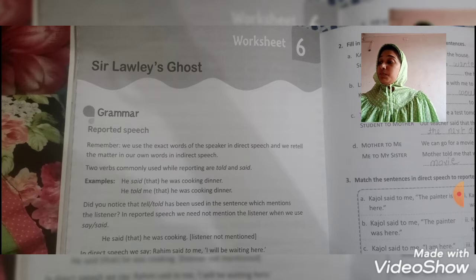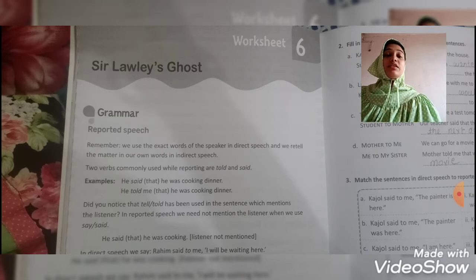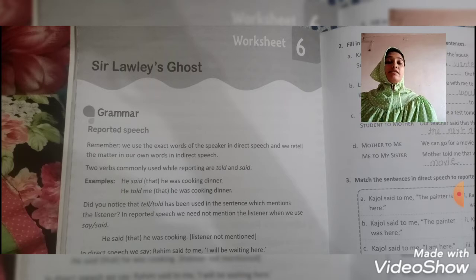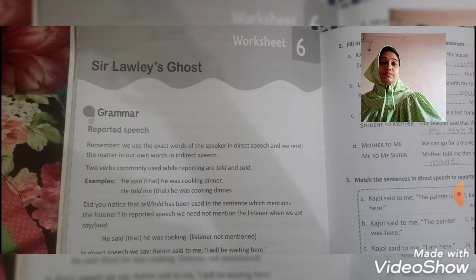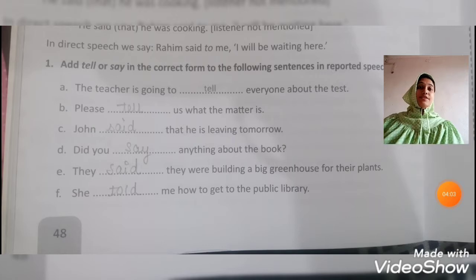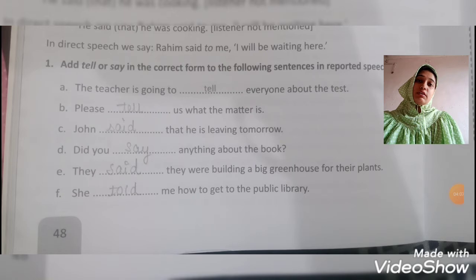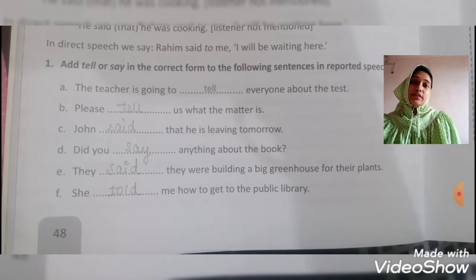In direct speech, we say Rahim said to me, I will be waiting here. So here the word me is used. The listener is being mentioned. As you can see here, Rahim said to me, I will be waiting here. Here in direct speech, we mention the name of the listener.